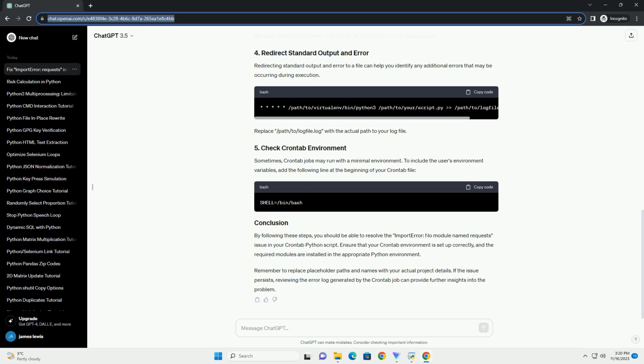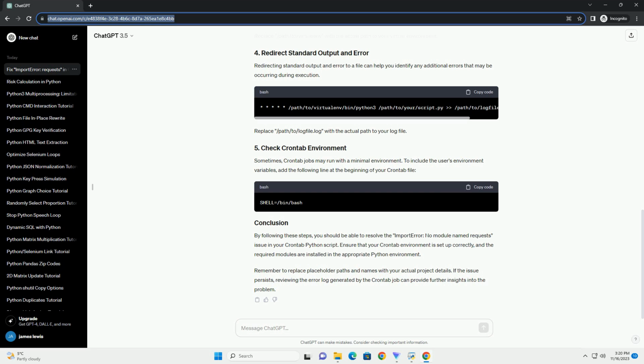Redirecting standard output and error to a file can help you identify any additional errors that may be occurring during execution. Replace /path/to/logfile.log with the actual path to your log file. Sometimes, Crontab jobs may run with a minimal environment. To include the user's environment variables, add the following line at the beginning of your Crontab file.